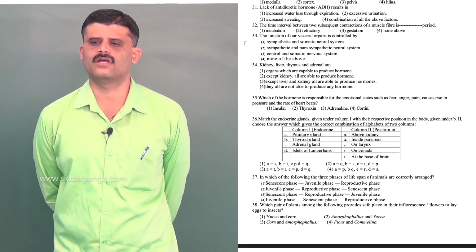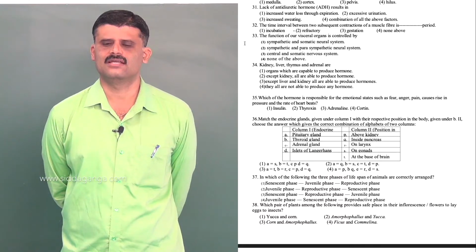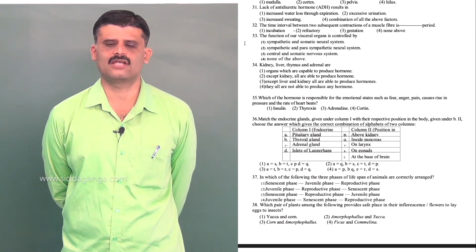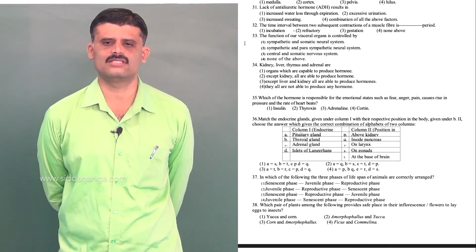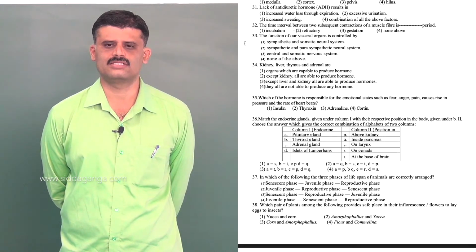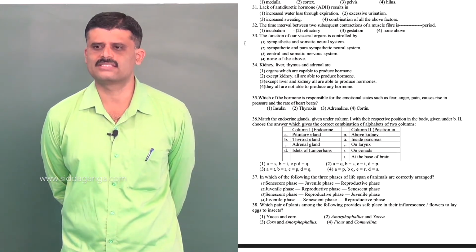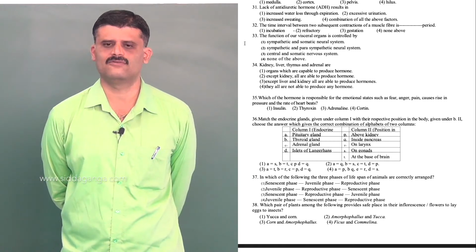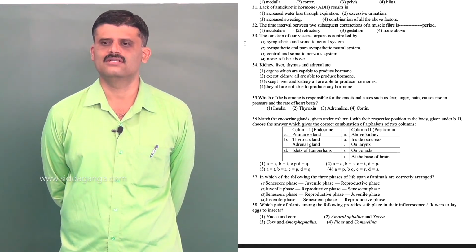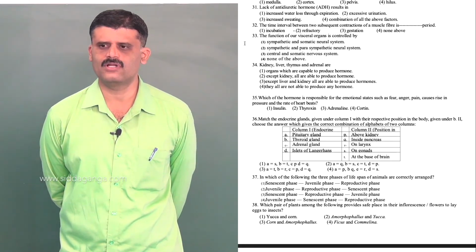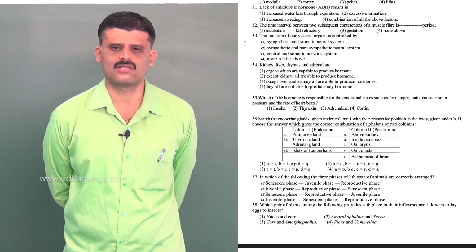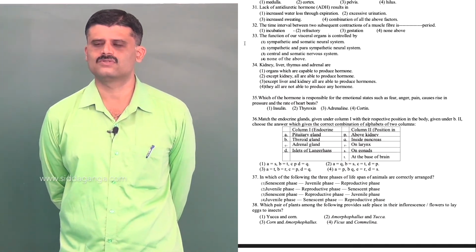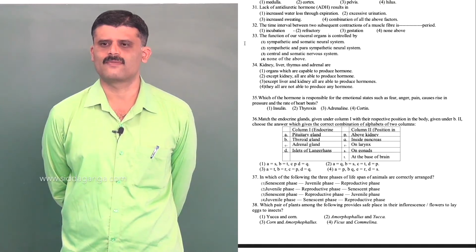So in absence of ADH, water reabsorption does not take place, so urine is diluted. So excessive urination will occur in those persons. So diluted urine will be found. So more amount of water is lost in the form of urine. So correct option is 2.